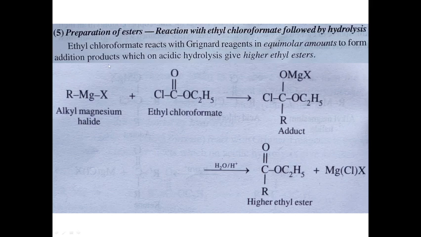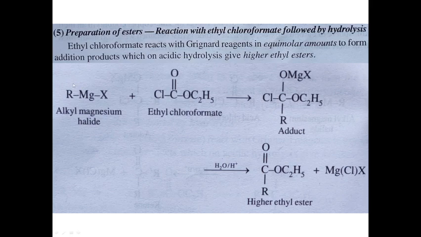Now, preparation of esters. How can we prepare an ester from reaction with Grignard reagent? When Grignard reagents react with ethyl chloroformate, then we get an ester. So ethyl chloroformate reacts with the Grignard reagent in equimolecular proportion to form an addition product, which on acid hydrolysis gives higher ethyl esters. Here the Grignard reagent RMgX is reacting with ethyl chloroformate. So this is ethyl chloroformate. Now it forms an adduct.